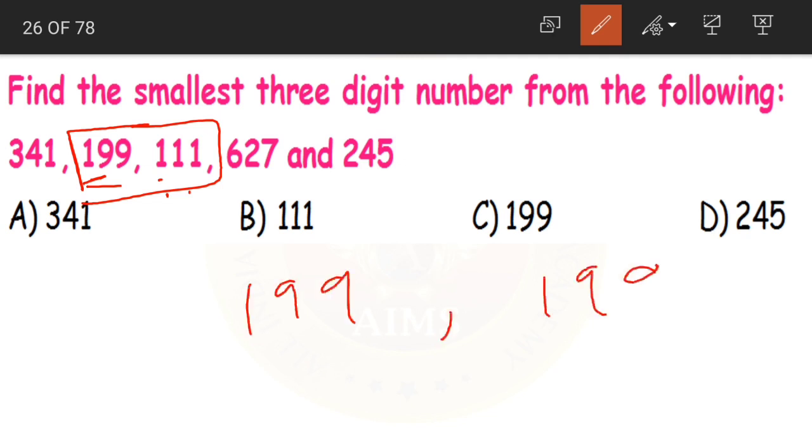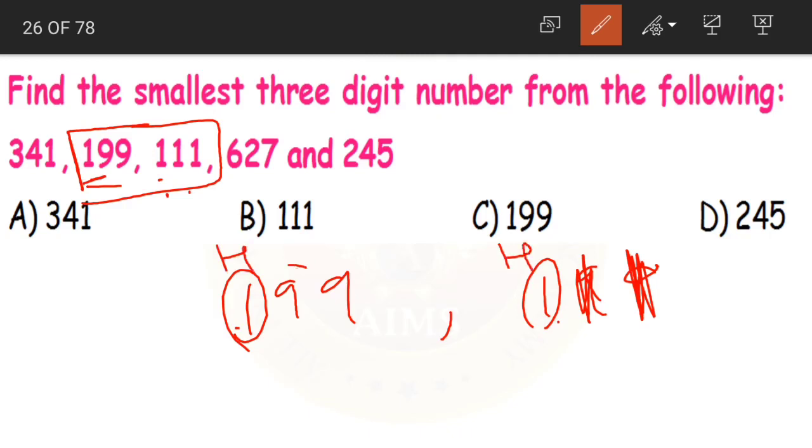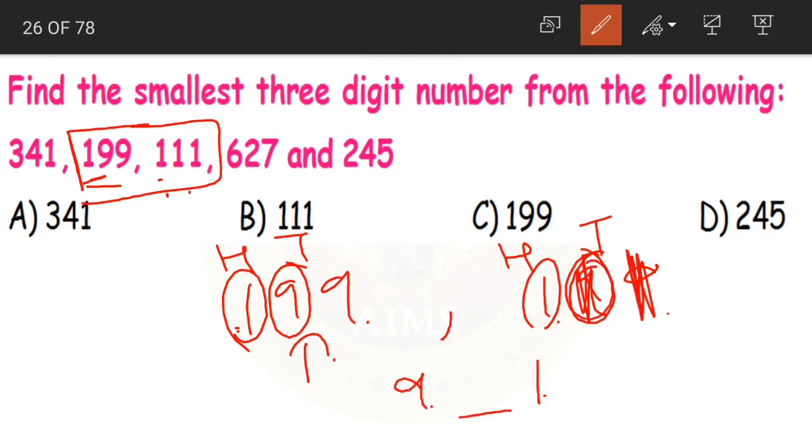199 and 111. Now of these two, which is the smallest? We've already compared the hundreds place. Yes, both are the same. So let us go to the tens place. Now in 199, 9 is in the tens place, and in 111, 1 is in the tens place. If we compare, which is the smallest number here?